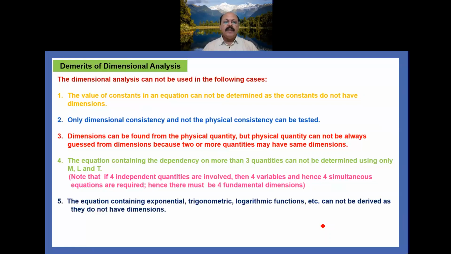Fifth one, equations containing exponential, trigonometric, logarithmic functions, etc. cannot be derived as they do not have dimensions. Sixth one, equations having relations other than product or quotient cannot be derived.